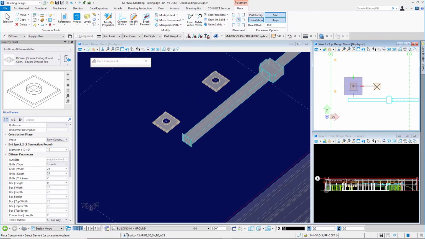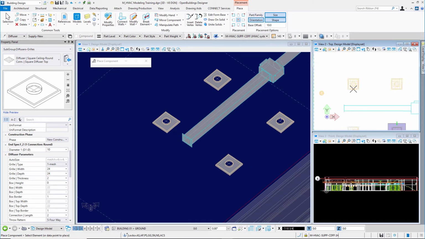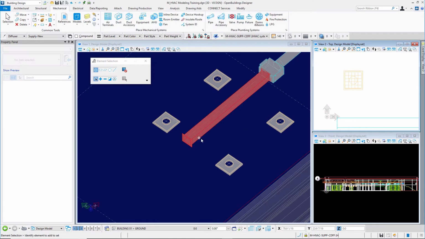Using my AccuDraw, I'll continue to place 3 more. I'm pressing enter with my AccuDraw to lock that axis. Now right here, I want to get that nice and lined up. I notice it's not snapping, so you can always apply a tentative snap, which is your left and right mouse button together. Notice how it's snapping to the connection point. I'll left click to accept that, and then a right click to exit the tool.